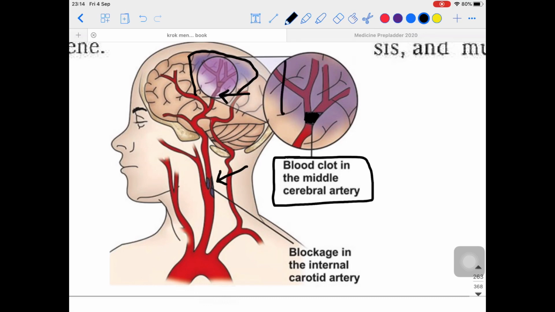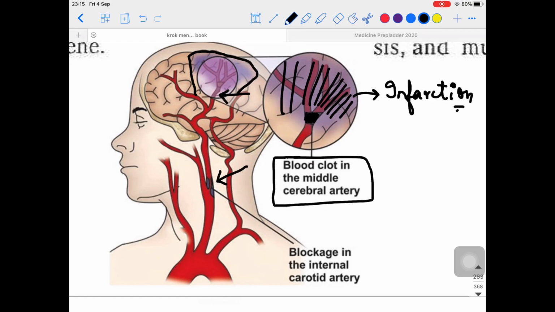This whole area will have ischemia, and if the ischemia persists for a longer duration of time, obviously that will lead to what? Necrosis, and we can call that infarction, isn't it? Infarction. So that's what is happening in this particular question, right? So that is the situation.